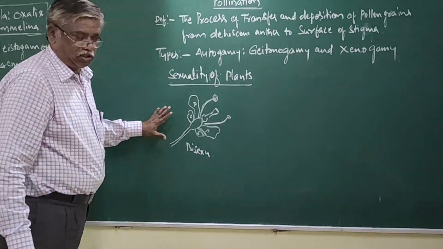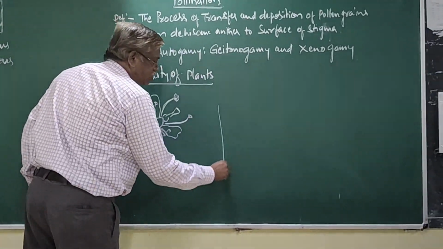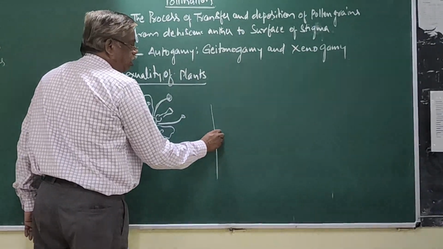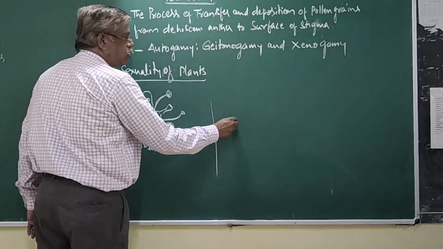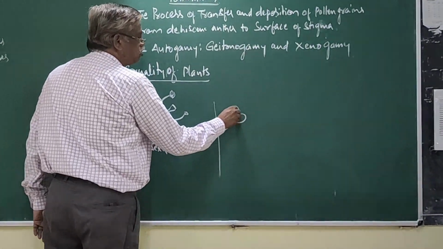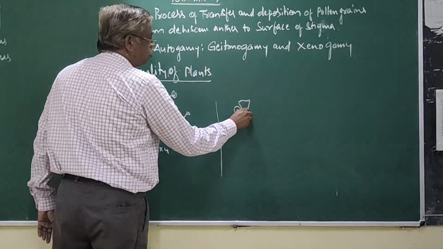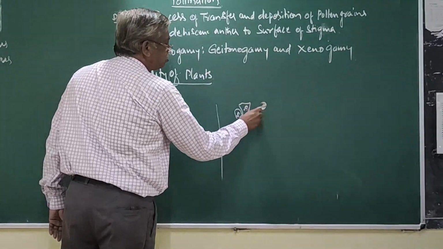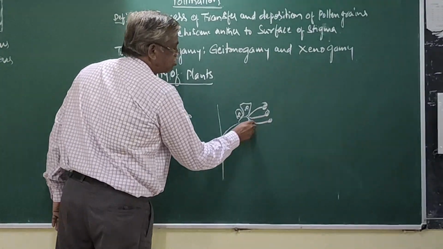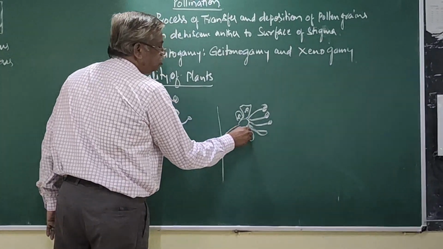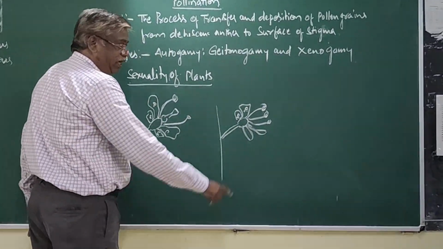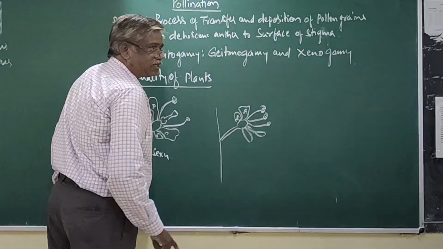But in some cases, it is a pedicel, thalamus, sepal, petal. See, only stamen is there.